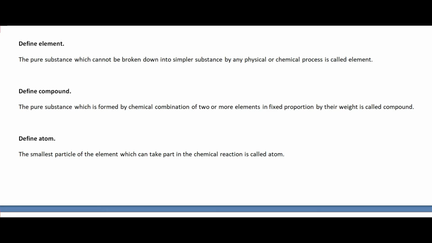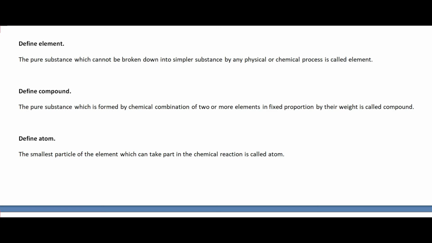Element is the pure substance which cannot be broken down into simpler substance by any physical or chemical process. The pure substance which cannot be broken down into any simpler substance by any physical or chemical process is called element. It means elements are the pure substance.